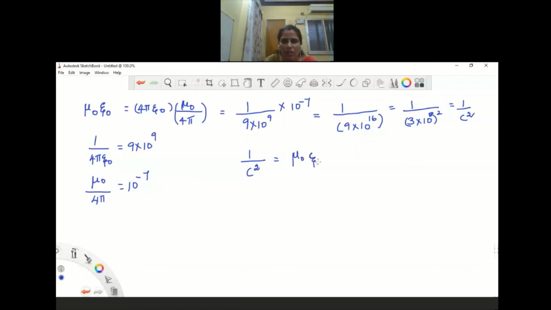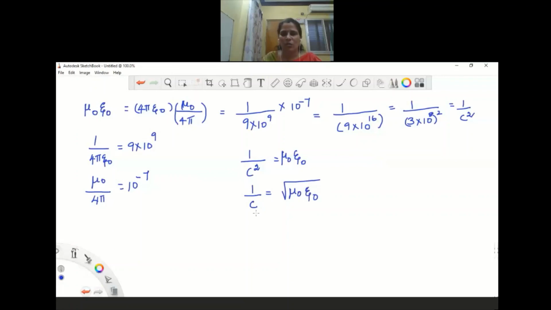Now take the square root on both sides. 1 by C is equal to root of mu naught epsilon naught, am I correct?